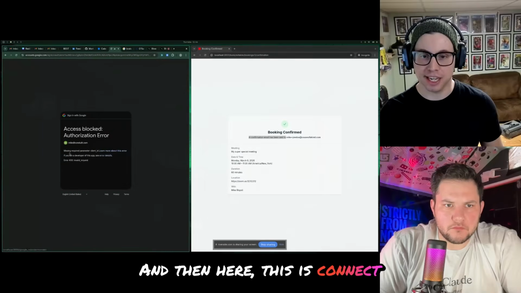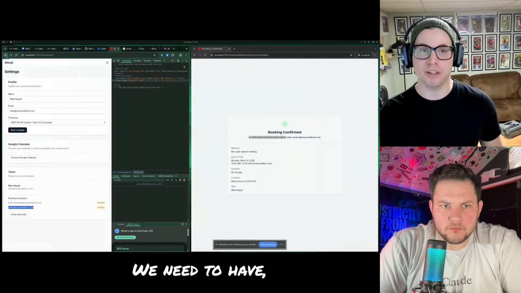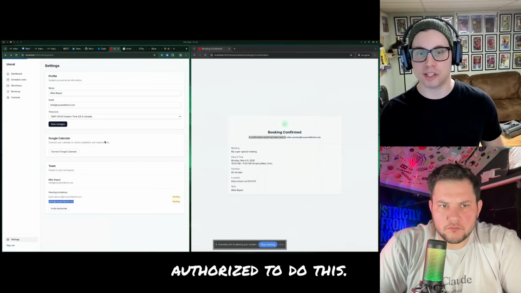And then here, this is Connect Google Calendar. Authorization blocked, you can see right here. We need to have it. Our app is not authorized to do this.